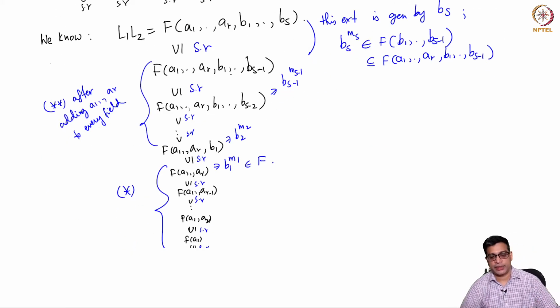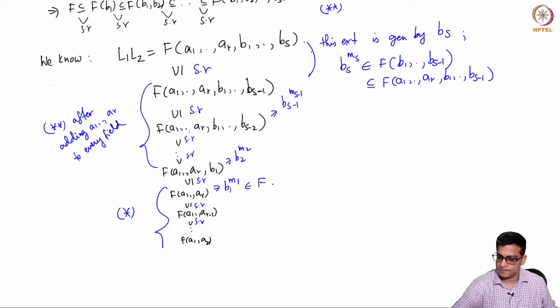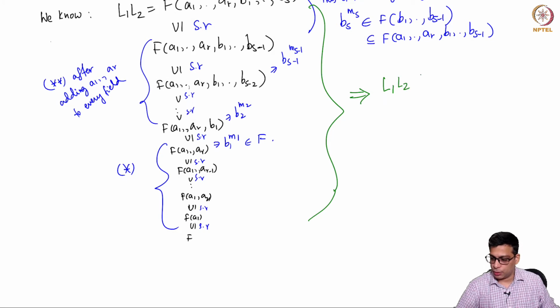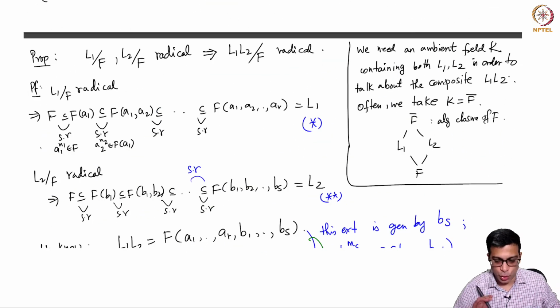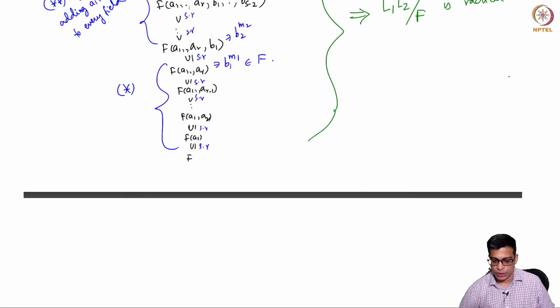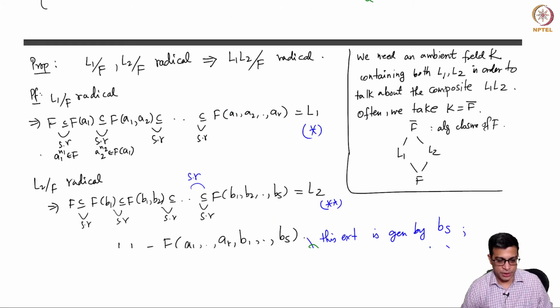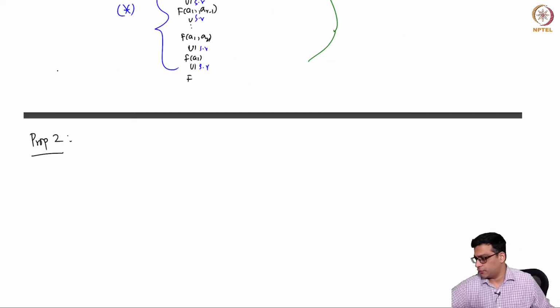So if you take a radical extension, a tower of simple radical extensions, and attach some common elements to all the fields in question, it will remain simple radical. So the conclusion of all this is, L1 L2 over F is radical, as we need. Okay, so this is just an easy observation, but it's good to make this and repeatedly use this. So the composite of simple radical extensions is simple radical. Let me do one more proposition. This is in fact a very important proposition that we will often use.